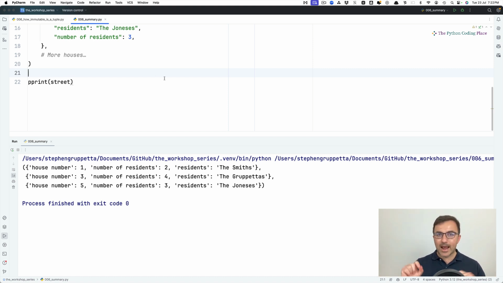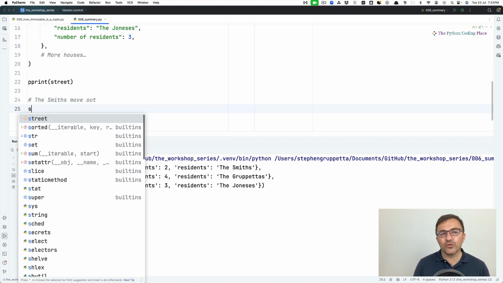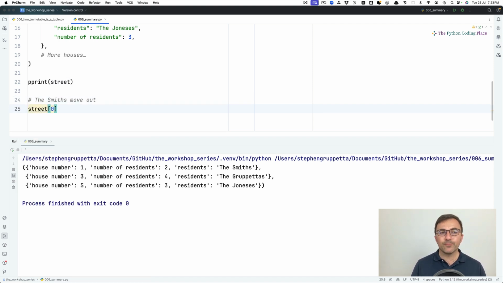Okay, now, we've just found out that the Smiths have left. They decided to move somewhere else, move to a different country or whatever. So I want to take this into account. Let's say the Smiths move out. So what I could do is I could say, okay, well, street 0. This is the first dictionary, right? It's the house which until yesterday belonged to the Smiths. So I want to change a few things here. So first of all, I want to say the residents are None. No one has come in yet, right? So the house is vacant for a while. Someone will come in and then we can change it. But at the moment, there is no one.